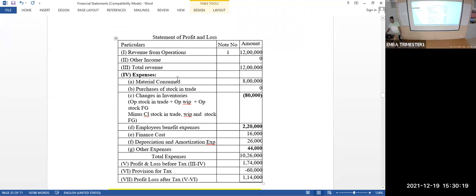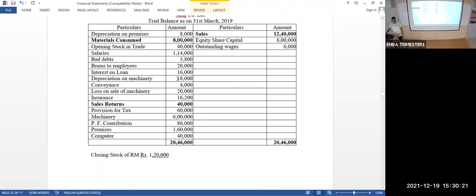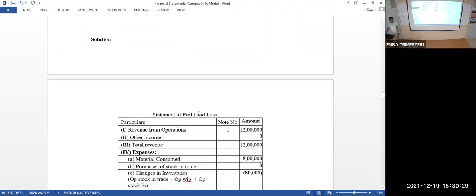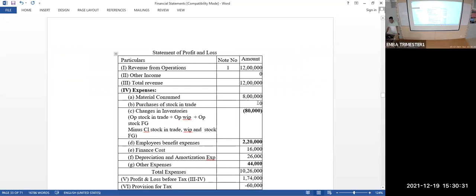Then purchase of stock in trade. Is there any purchase in this question? Purchase will be on the debit side only. Is there any purchase? No. So I'm writing it 0. Purchase of stock in trade is 0.